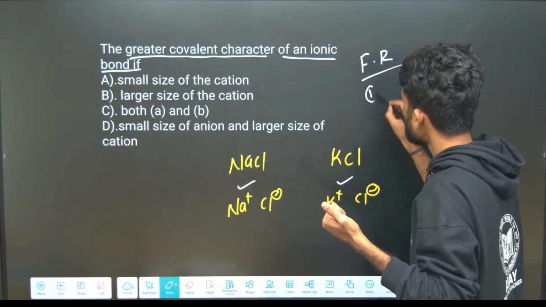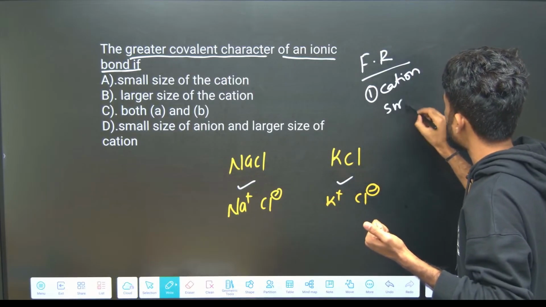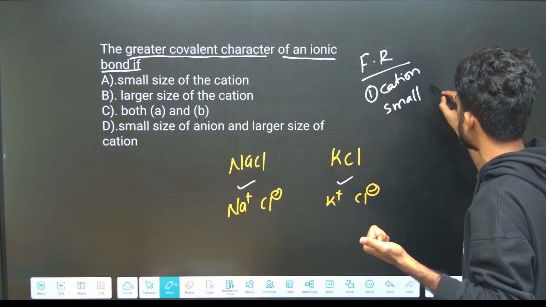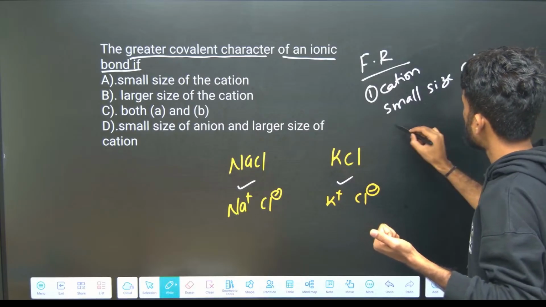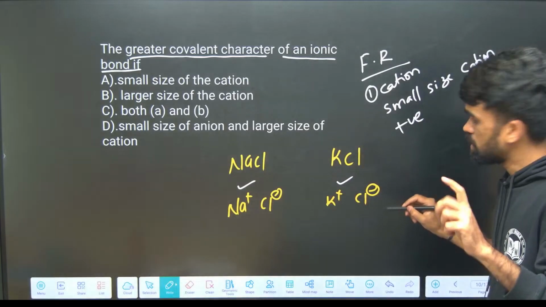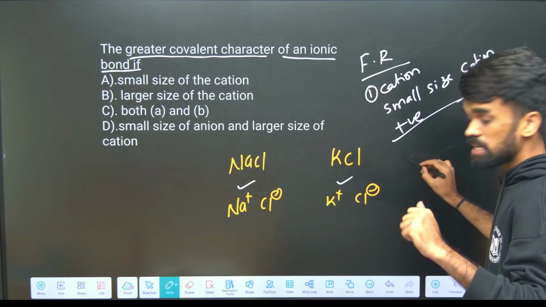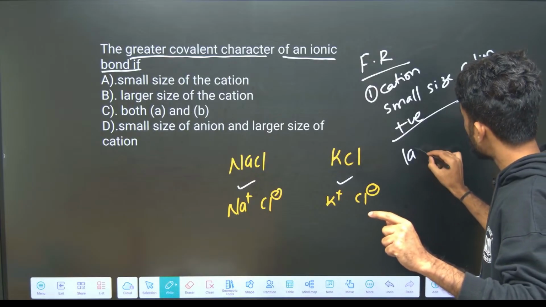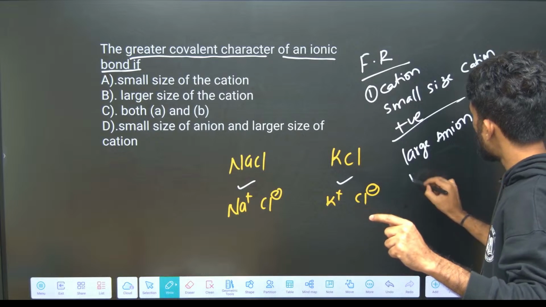What is the first condition? With respect to the cation, condition number 1 is small size cation and more positive charge on the cation. With respect to the anion, it is large size anion and more negative charge.